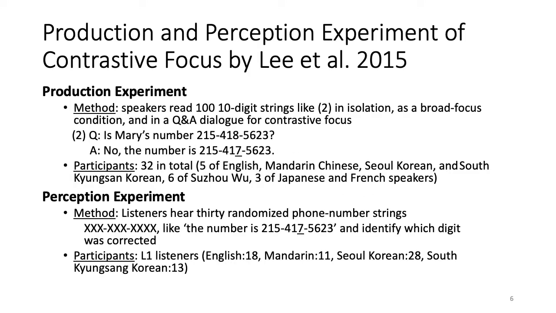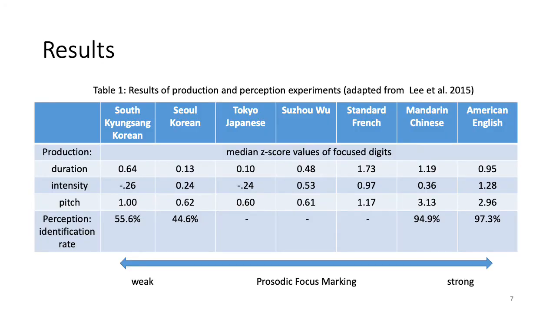Lee et al. studied the prosodic property of contrastive focus in sequences of numbers. They did a production experiment with a corrected number in a sequence as in this slide, and they also did a perception experiment using a sequence of numbers with a correction in it. This slide is the result of their production experiment. While American English and Mandarin Chinese use prosodic marking of focus strongly, Korean dialects and Tokyo Japanese do not.